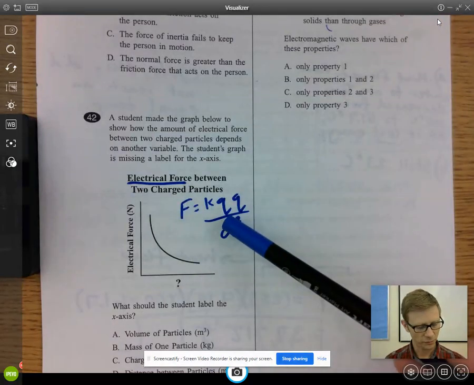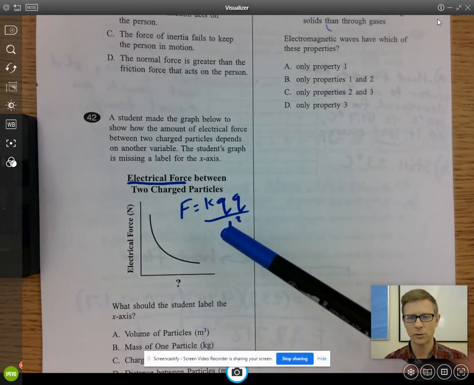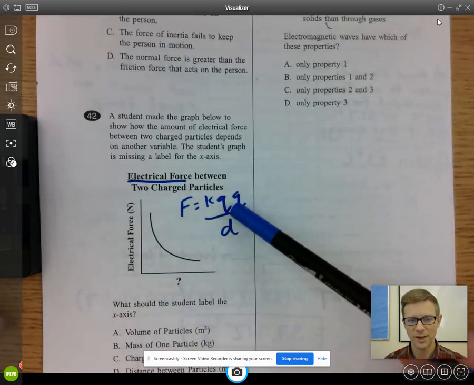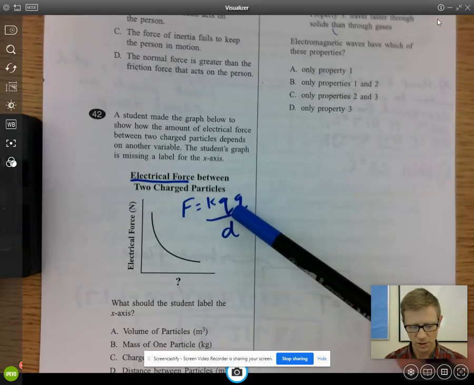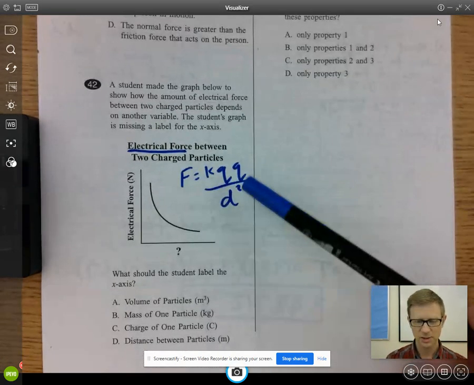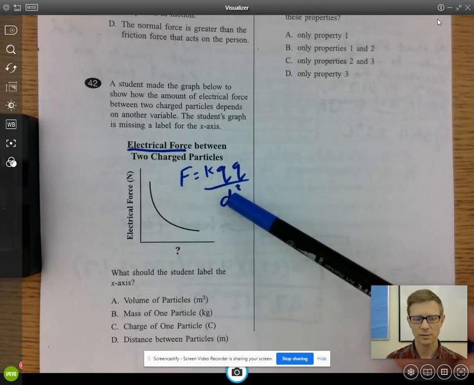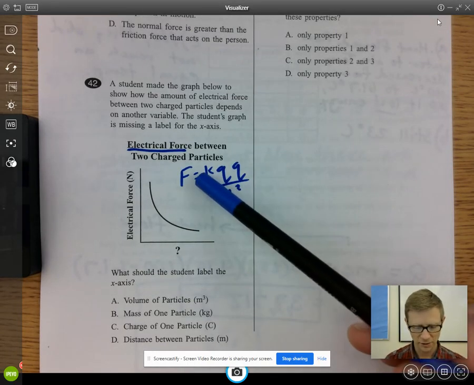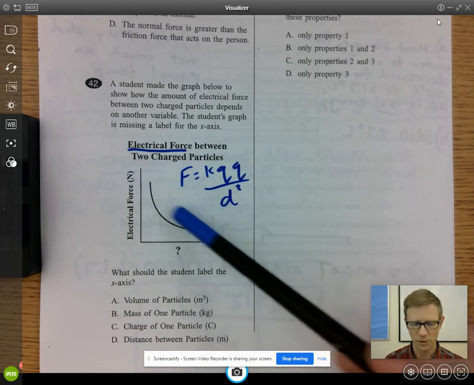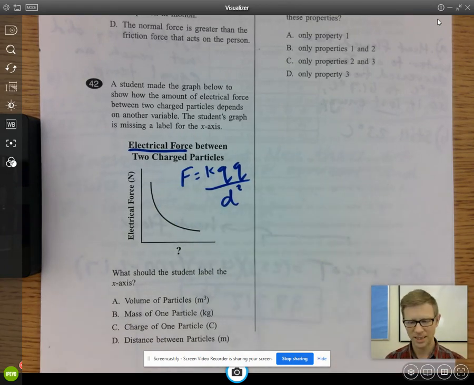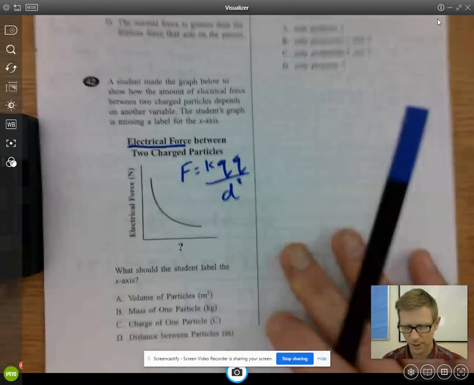Number 12, electrical force. As soon as I see electrical force, it makes me think of this equation. Your equation sheet is a valuable resource, is it not? So now I look at that distance and I think, oh, as the distance increases, the force decreases. That's what this graph is showing. Something's increasing and the force is decreasing. The answer's got to be D.